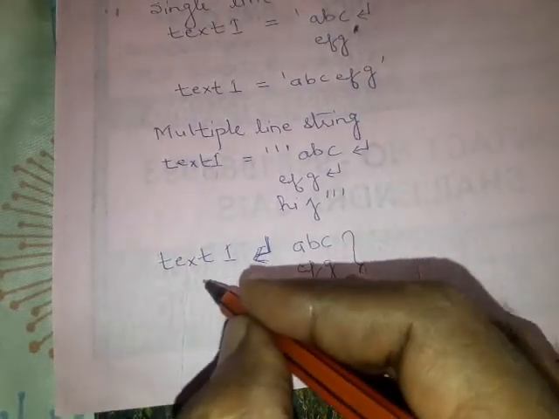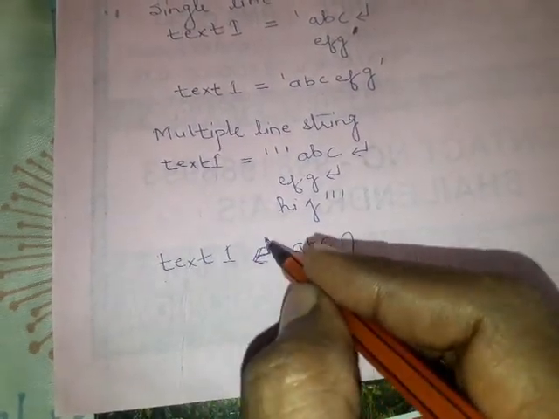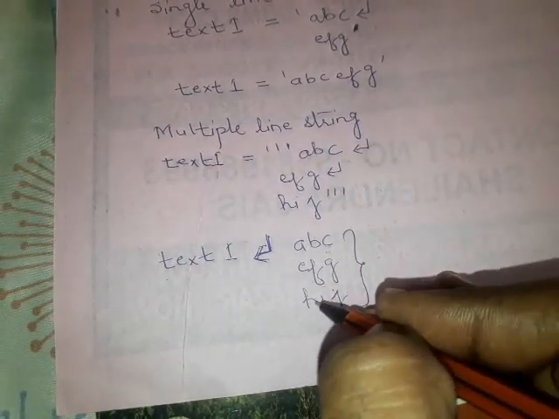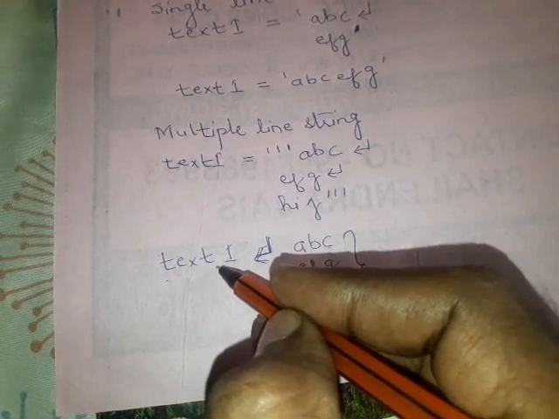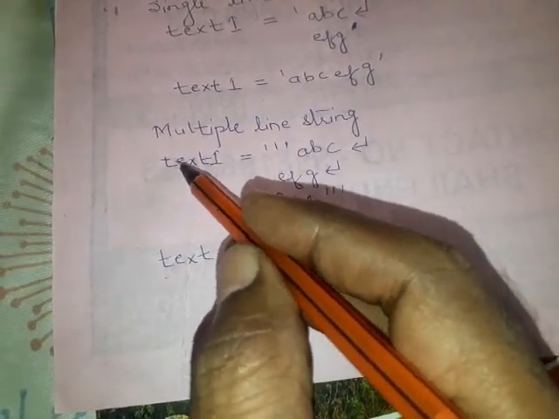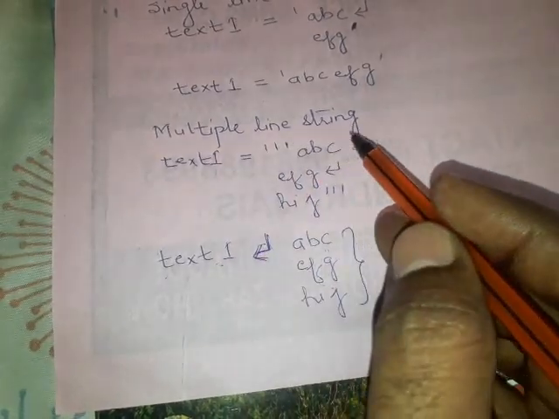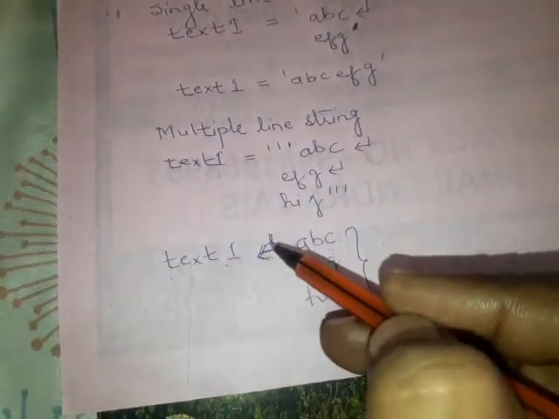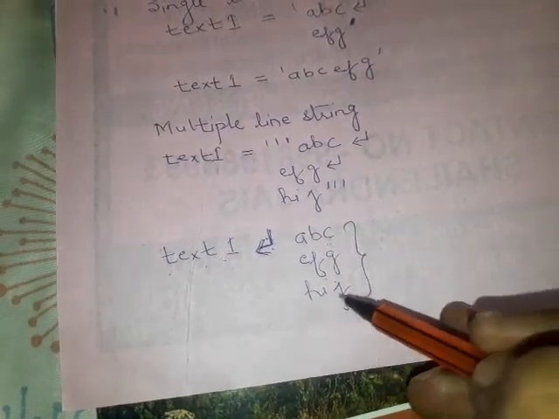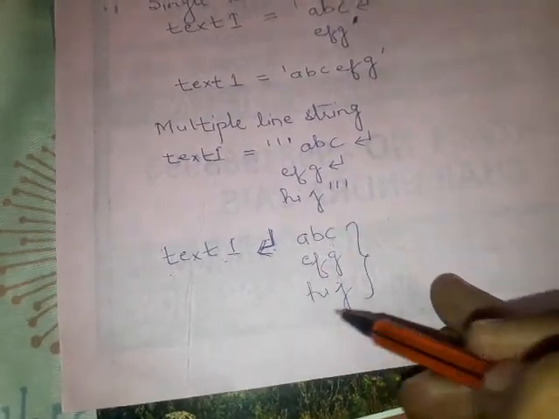When you simply write text1 and press Enter, it gives ABC EFG HIJ. But before you run this, you have to write the assignment above it. First you write text1 equals to this, then text1 Enter, and your output will be ABC EFG HIJ. So this is an example of a multiple line string.